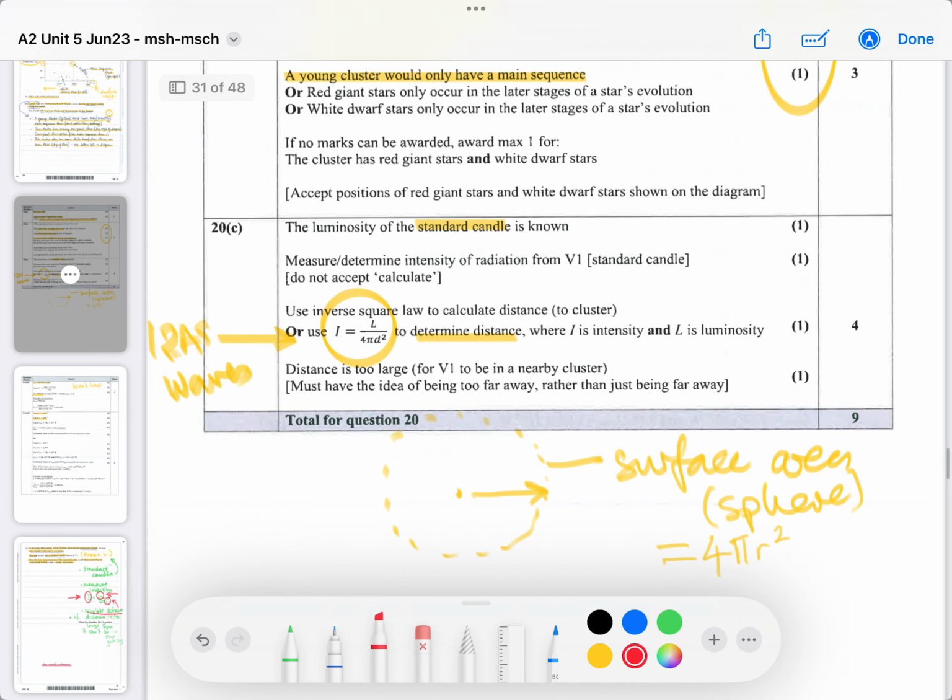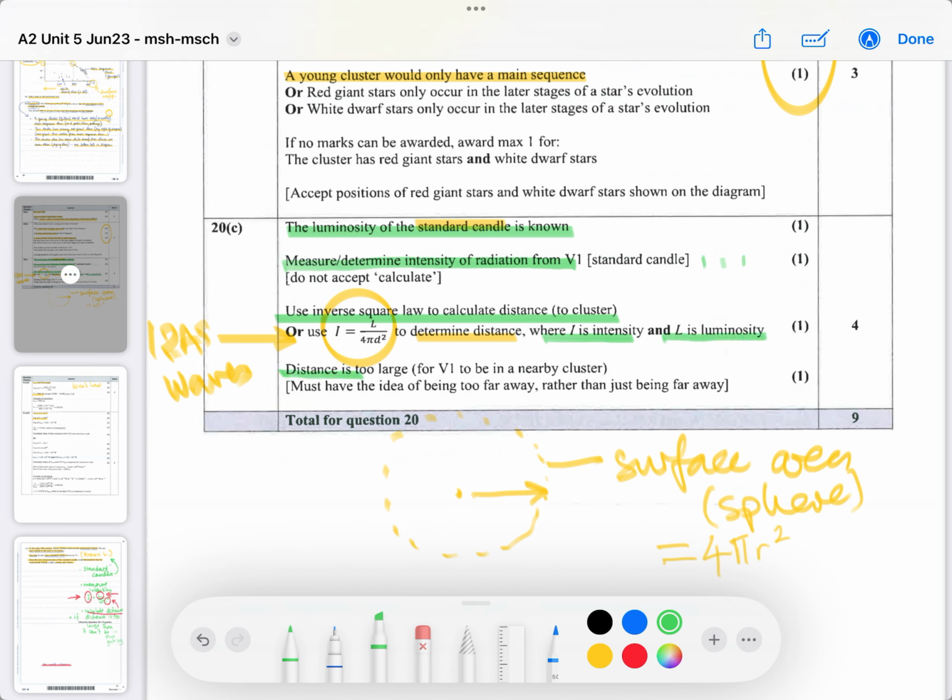Okay, so first mark, as I said, the luminosity of a standard candle is known. 1 mark. Measure the intensity of the radiation from this standard candle. Yes, they mean at Earth, at your position. Even the mark scheme doesn't give you the exact phraseology. You've got to do that in the exam, and they will assess you based on the clarity, depth and detail of your answers. Then use the inverse square law to calculate the distance to the cluster. Yeah, because we know I, we measured it, and L is known.